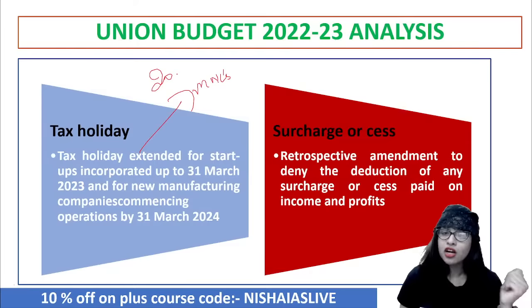So now with regard to the surcharge or cess, they said there is a retrospective amendment, taxing the past. Retro tax is taxing of the past, right? So the retrospective amendment to deny the deduction of any such cess paid on income and profit is another important highlight with regard to the tax perspective. Clear?